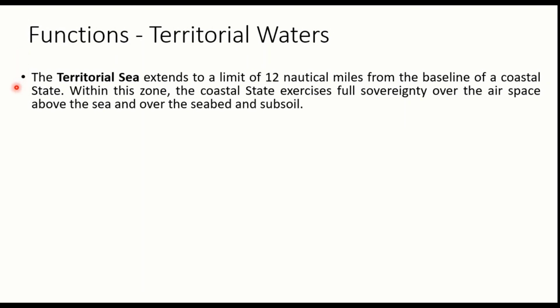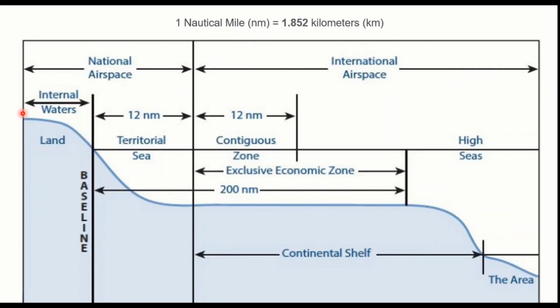Functions of territorial waters. The territorial sea extends to a limit of 12 nautical miles from the baseline of a coastal state. So the state here means country. Within this zone, the coastal state exercises full sovereignty over the airspace above the sea and over the seabed and subsoil. Right? So this is the subsoil, that is what we are speaking about.